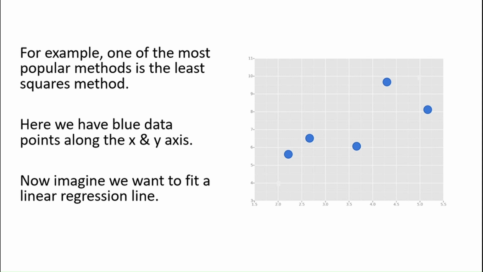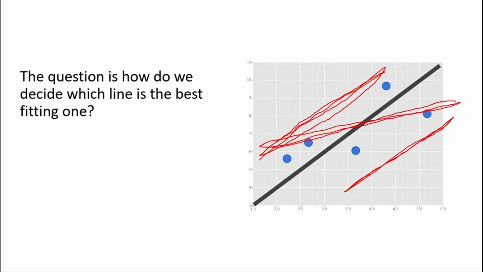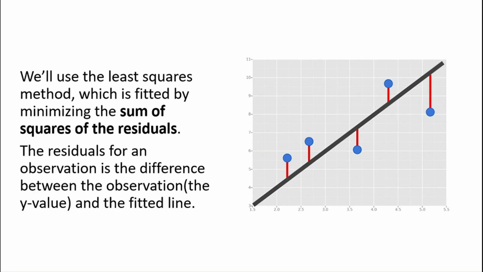So here, let's imagine we have some data points in blue along the x and y axis. Now imagine we want to fit a linear regression line through this. But the question is, how do we decide which line is the best fitting one? Because we have this line going through the data points here, but this line could very well have been above all of these blue points or below all of these blue points or passing through the points, something like this. So which of these is the best fitting line?